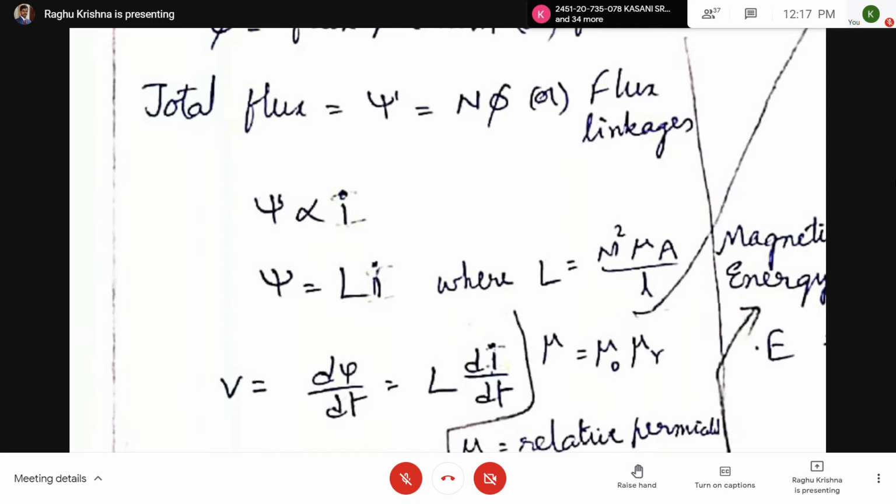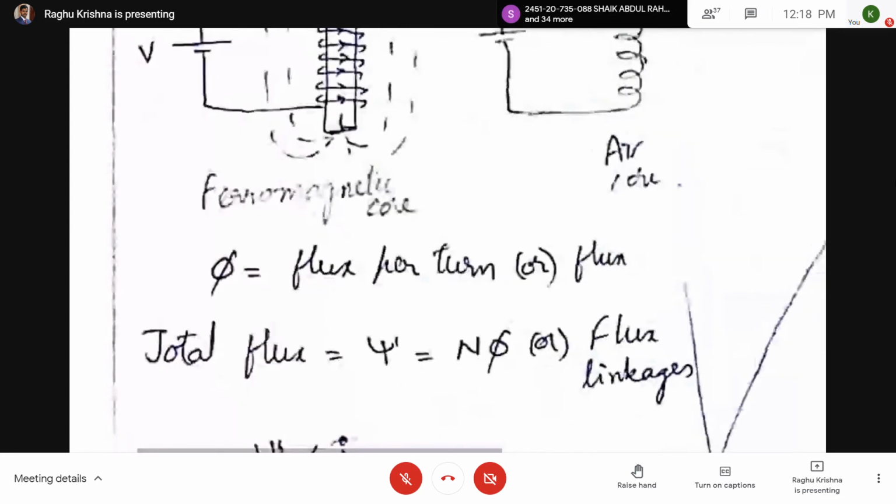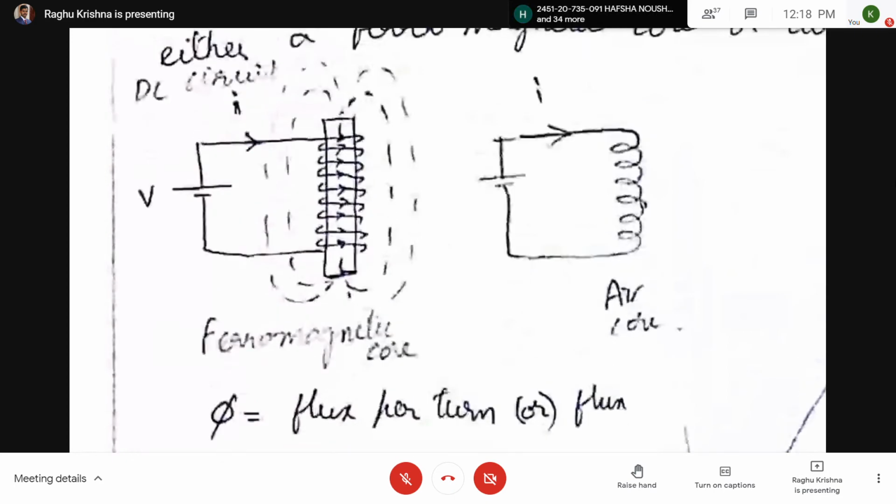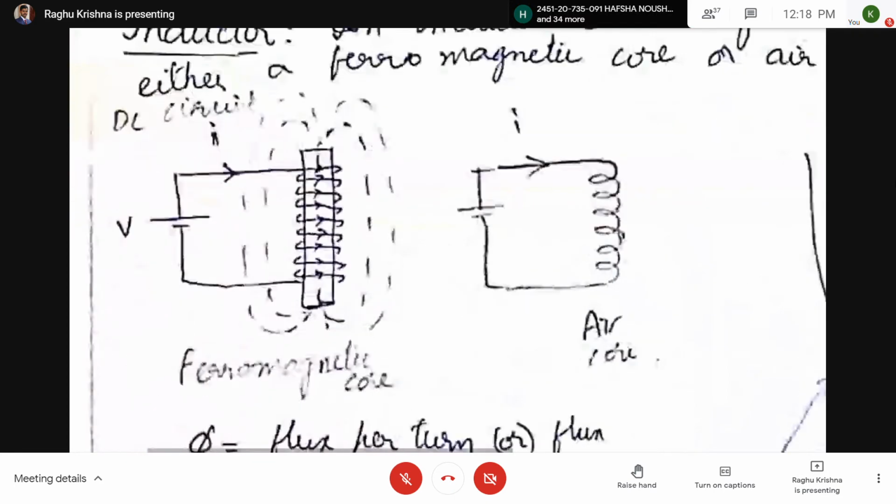Now here, this di by dt will be having a value only for AC circuits. If you have DC circuits, what about di by dt? di by dt will be 0 because current will be constant. So here V is the voltage across the inductor, which is equal to supply voltage as the circuit is consisting of only inductor.